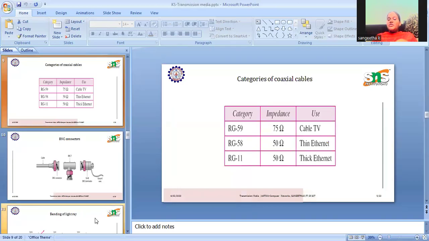There are also various categories of coaxial cables. Cable TV cable has the category RG59, with an impedance level of 75. A thin Ethernet cable will have RG58, and thick Ethernet uses the RG11 category. Both support 50 impedance.